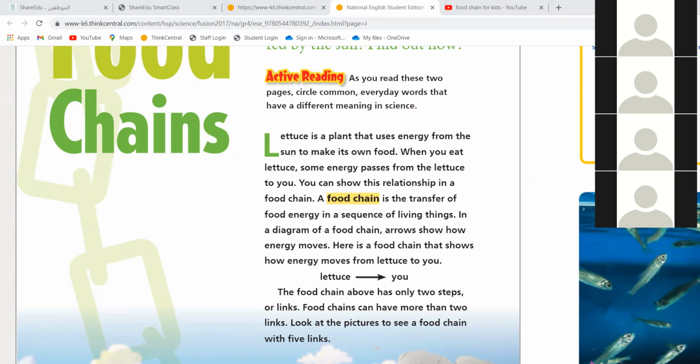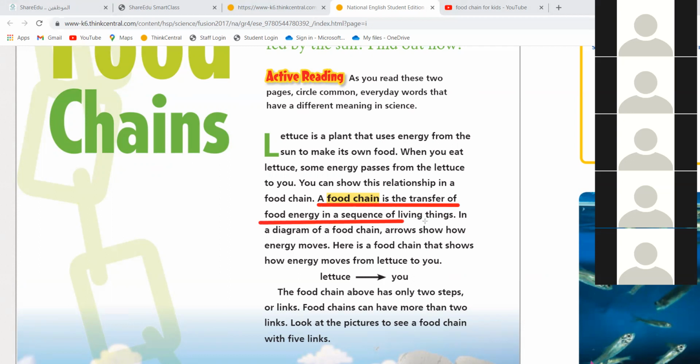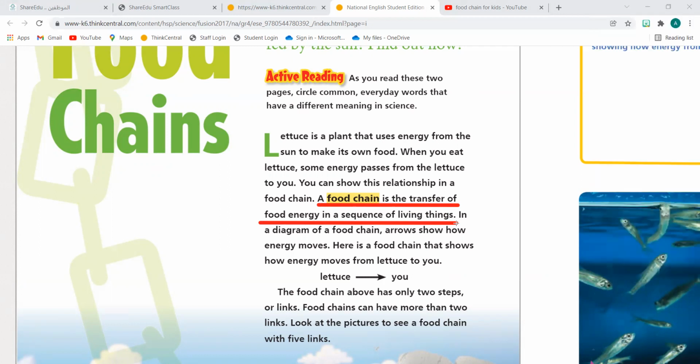Okay, so can you read for me what is a food chain? A food chain is the transfer of food energy in a sequence of living things. Excellent. Very good. That's it. Please underline with me what is a food chain.